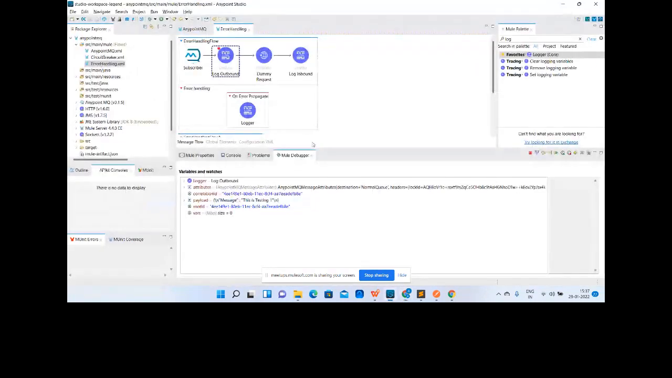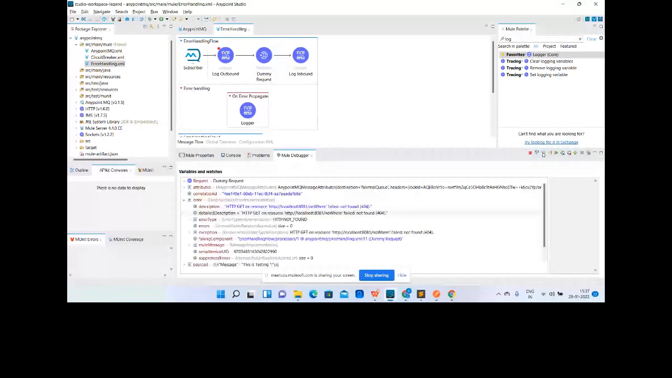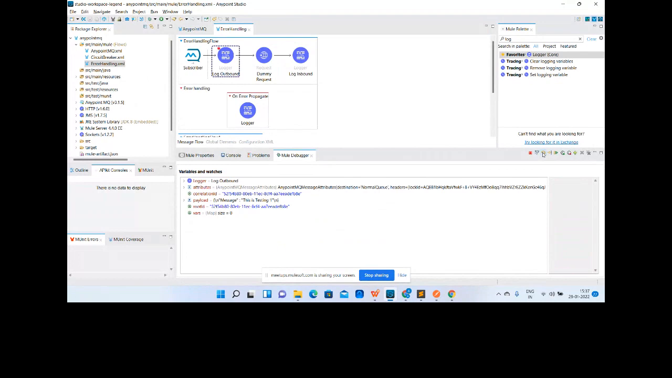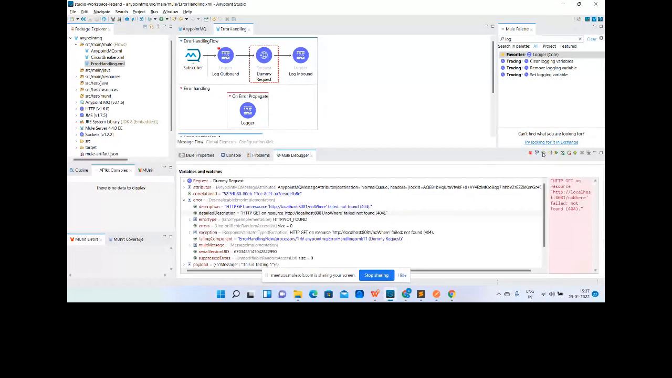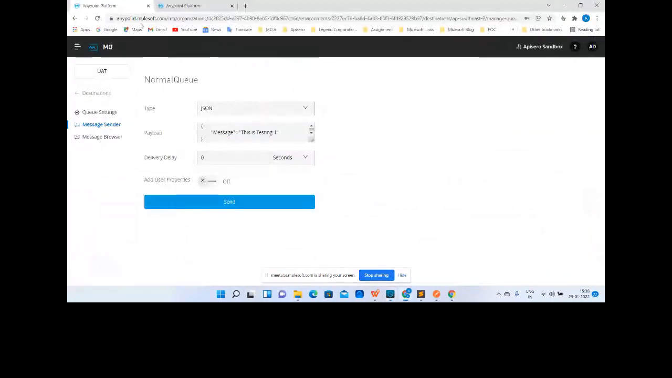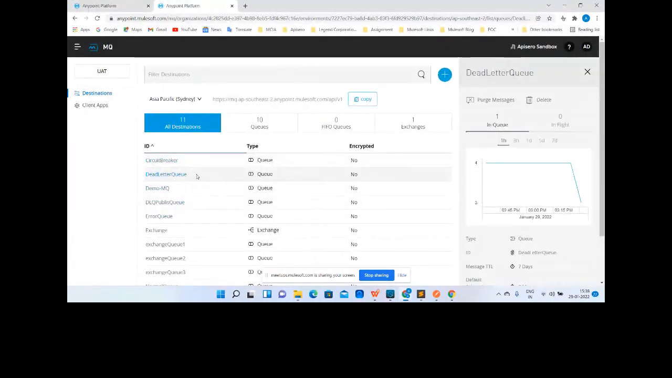I send it now. The same thing will happen. It will come back. First time error. It will propagate the error. Again it comes back. Second time error. It will propagate the error and it will send it to the dead letter queue. So if you see now, the dead letter queue,